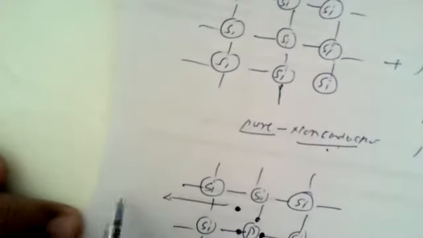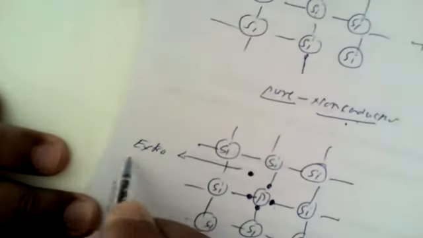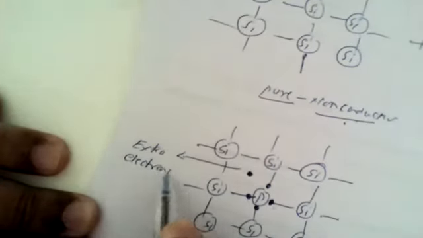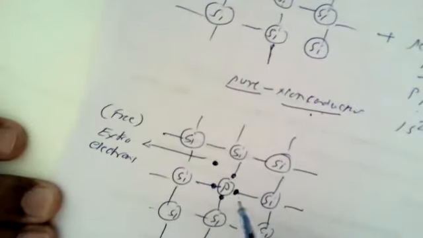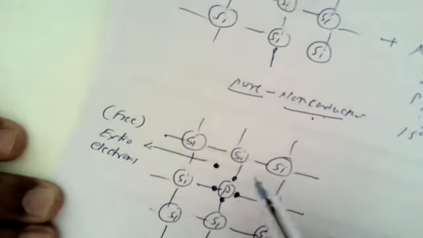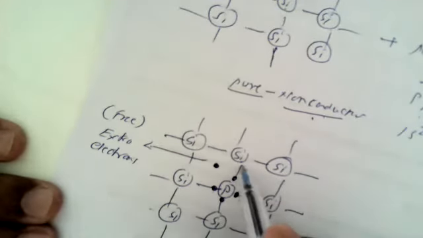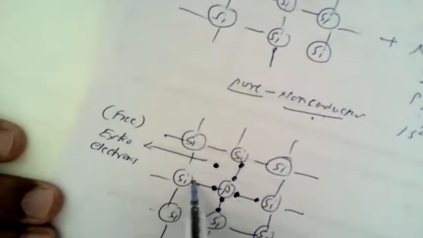So this electron, which is not engaged in forming normal covalent bonds, is known as an extra electron, which is also known as a free electron, which pertains to the phosphorus atom. Now, every silicon, as we have seen yesterday, contributes all 4 electrons. So this silicon contributes its 1 electron, this silicon contributes its single electron, this silicon also contributes its single electron, and this silicon contributes its single electron.